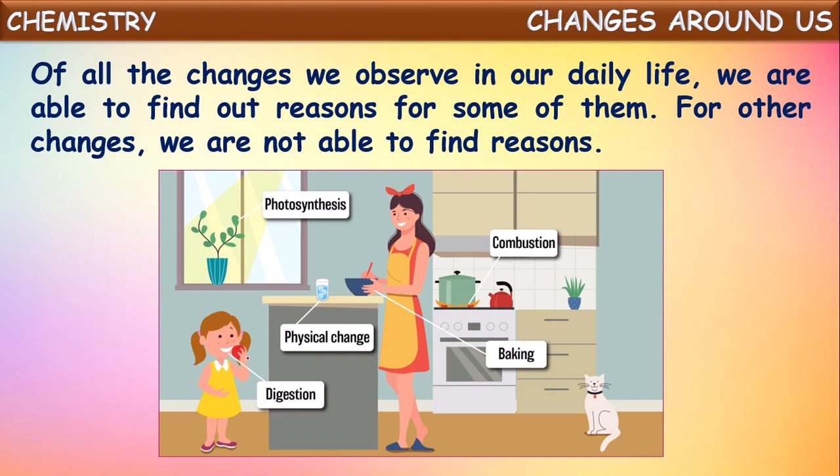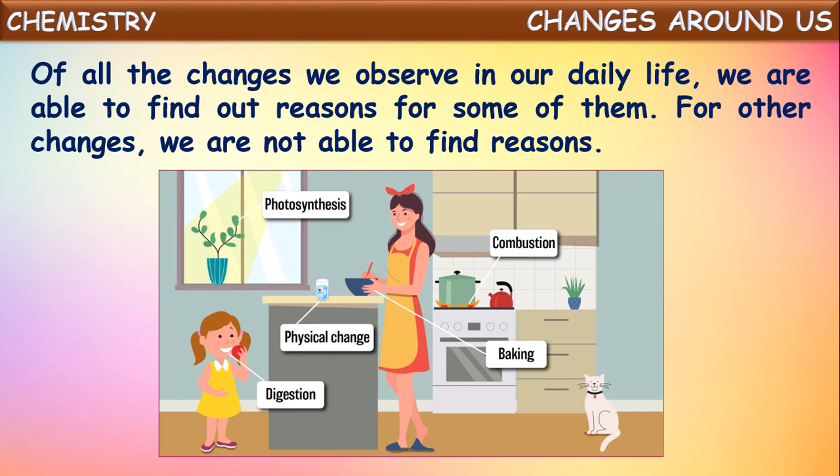Say this girl is eating some fruit. So after eating it is going to be digested. So the digestion of fruit or food is one of the changes. And here this plant is preparing its own food from the sunlight. That process we call photosynthesis. So the preparation of food from the sunlight is one type of change.